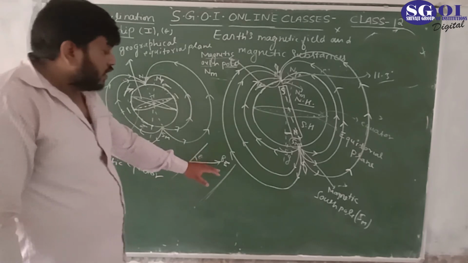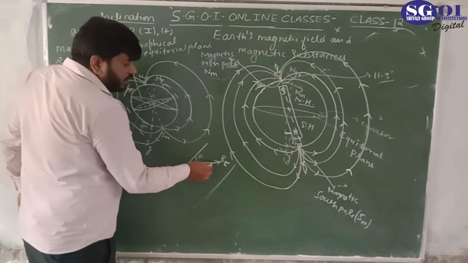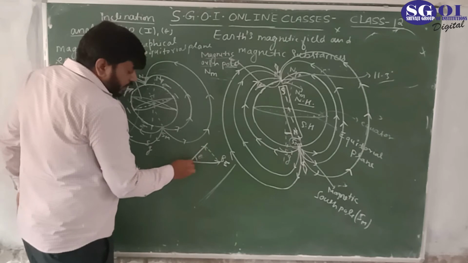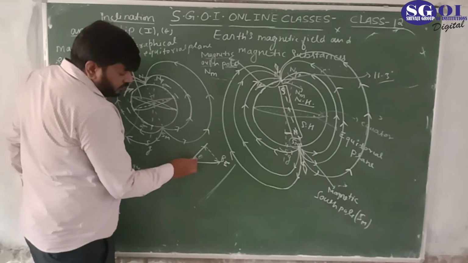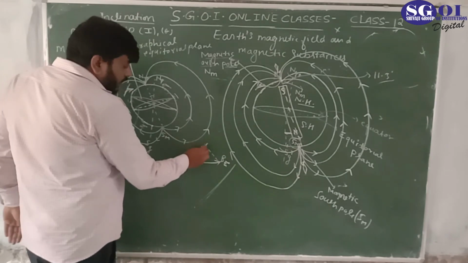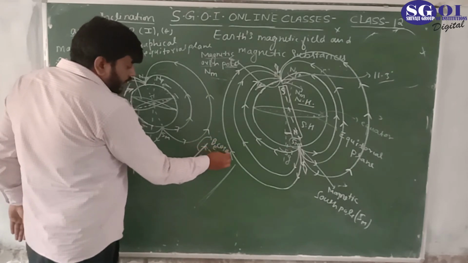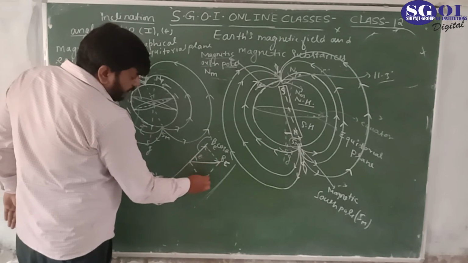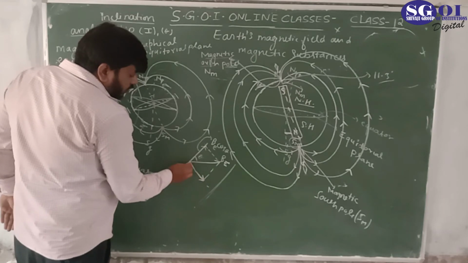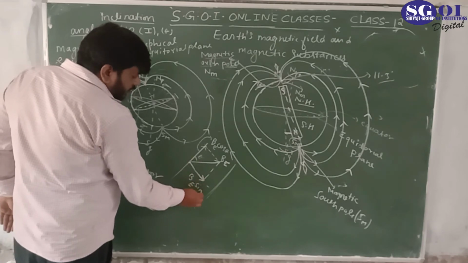So we can find the horizontal component and the vertical component of this magnetic field with respect to the surface of the earth. For this we draw the perpendicular in this direction. From the tail of this vector to the point of the perpendicular, this is B cos theta, and this component in this perpendicular direction is B sin theta.